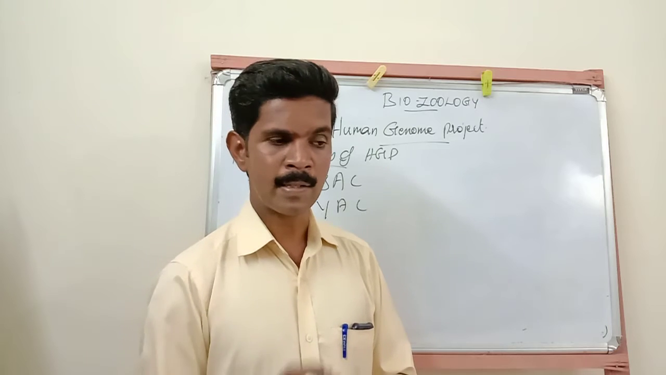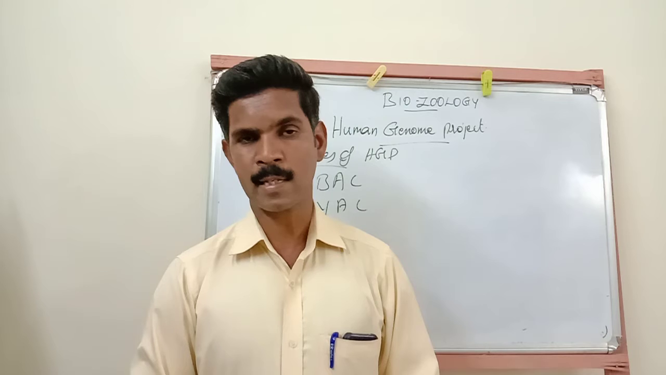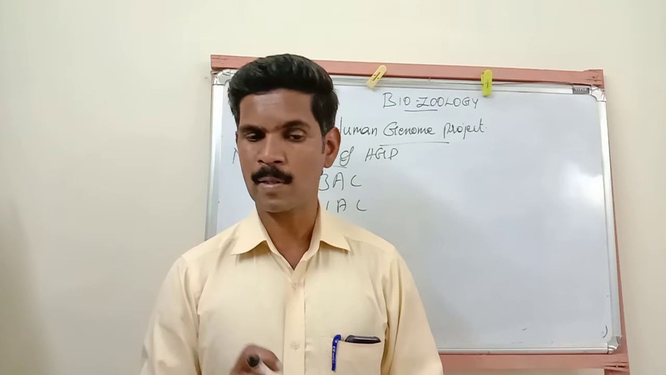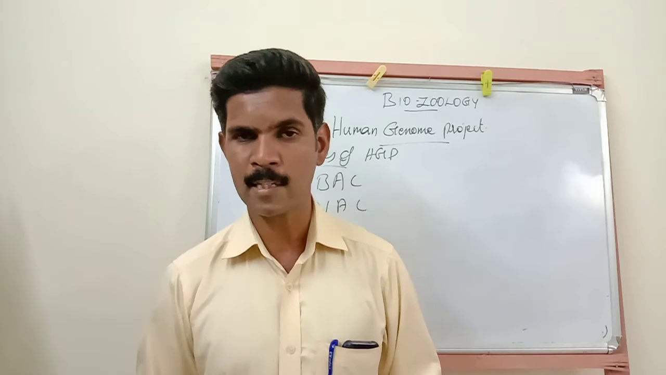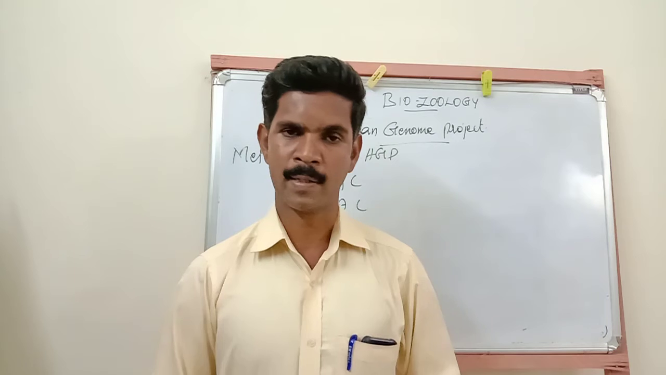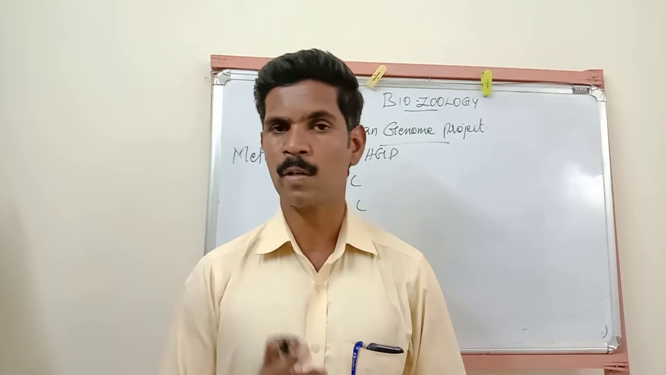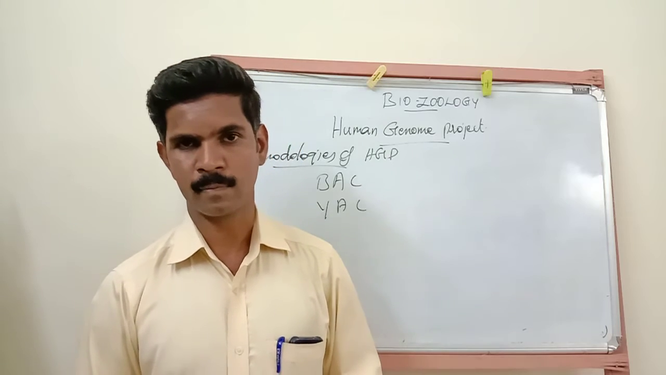And nowadays, instead of using the automated DNA sequencer, shotgun sequencing is an advanced technique. By using a supercomputer, this technique is performed. So this technique replaces all the traditional or old methods. Okay, my students, so now we have completed the methodologies of the Human Genome Project.